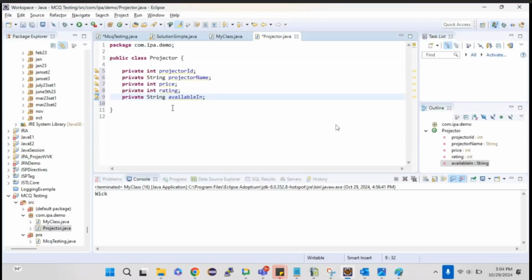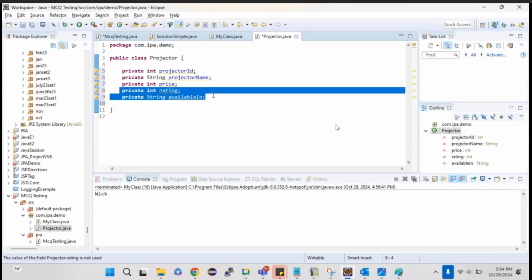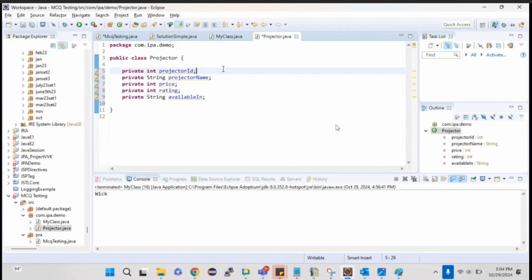So why am I giving private? Because it is a good programming practice to keep all the attributes private. Then obviously the question will arise, right? Sir, you said private means it will be accessible only within the class, but what if I want to use these attributes somewhere else, in nearby classes within the same package or in some other packages? How can I access it? Because if it is private, it can be accessible only within the class. That's the question. Obviously it will come, right?